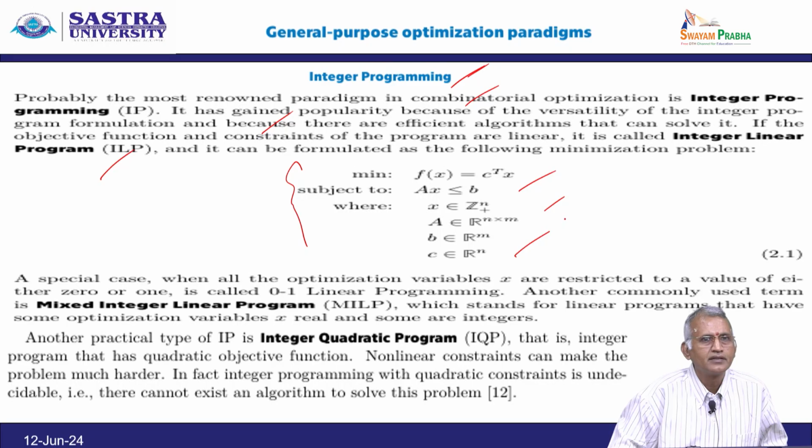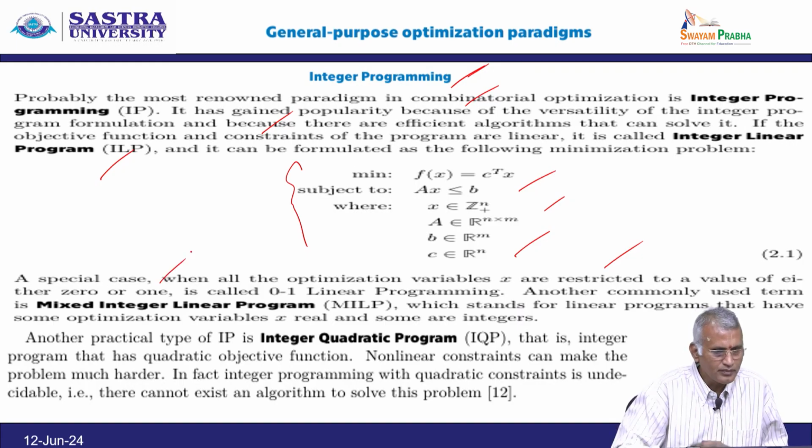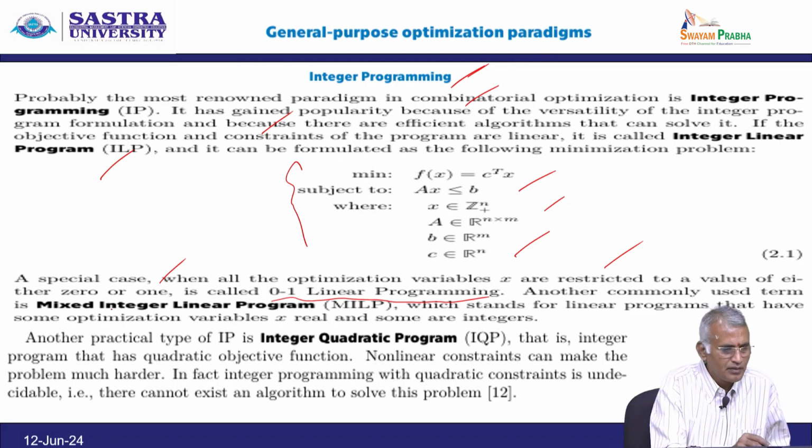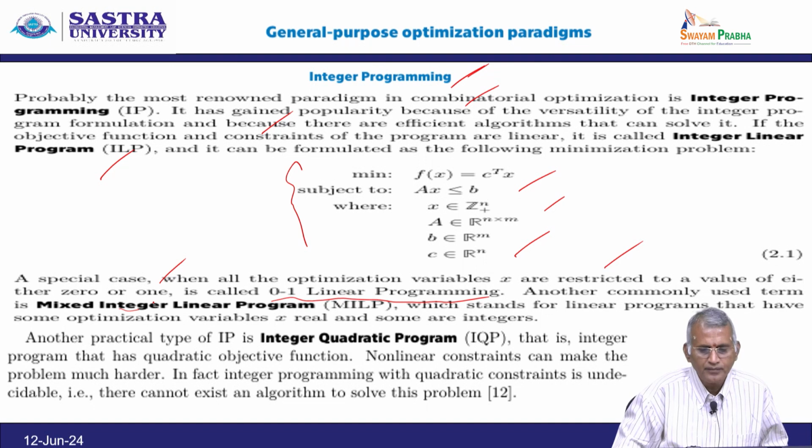A special case, when all optimization variables x are restricted to a value of either 0 or 1, is called 0-1 linear programming. Another commonly used term is mixed integer linear programming, which stands for linear programs that have some optimization variables real and some integer.